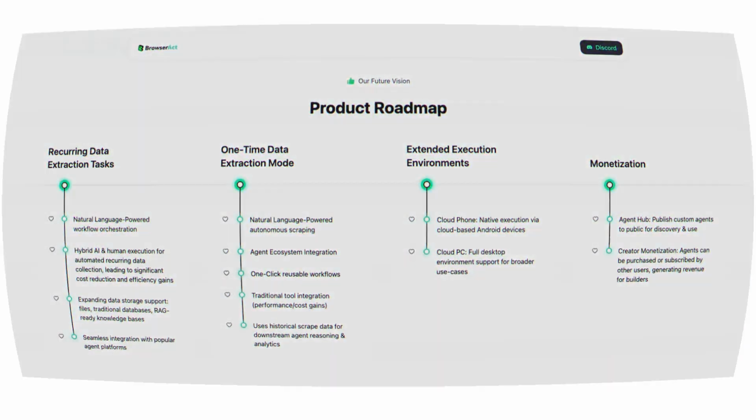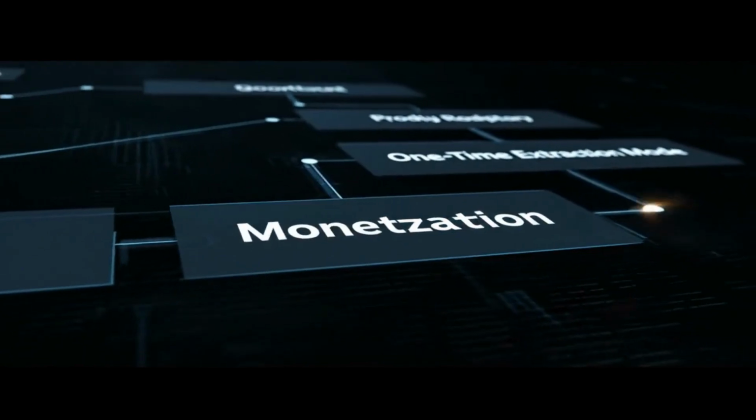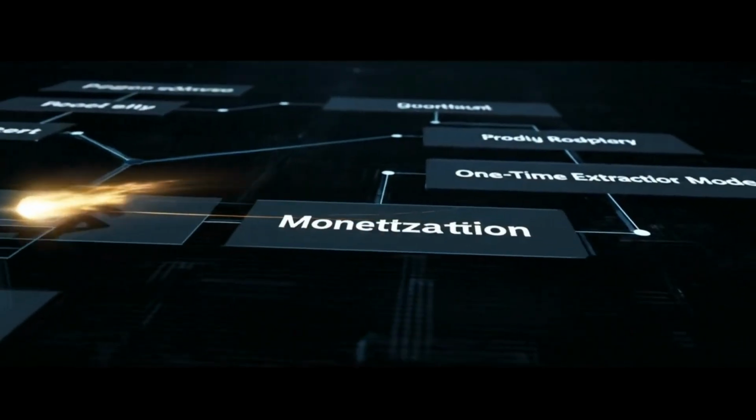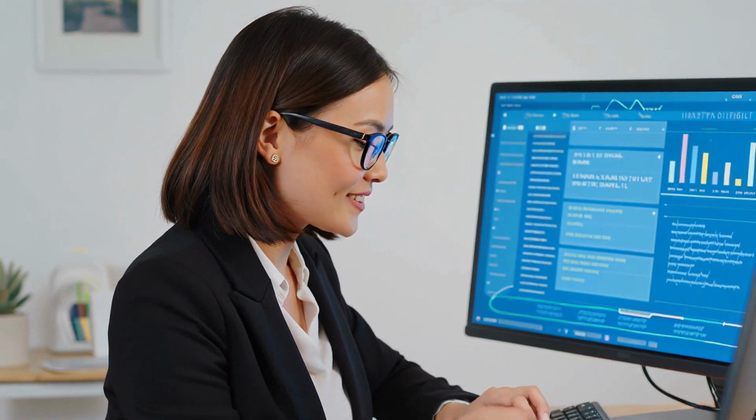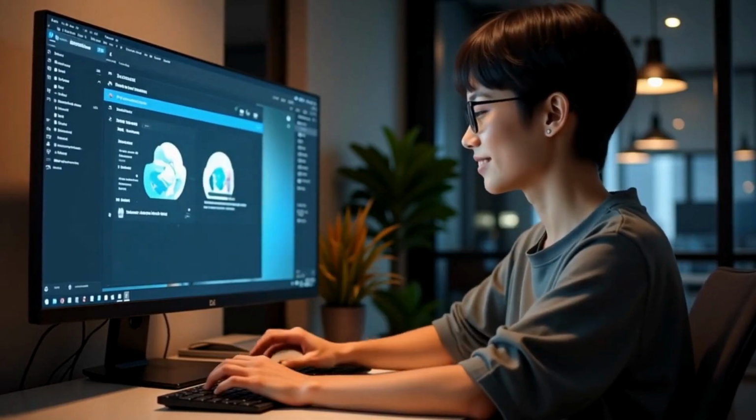Our vision is boundless. BrowserAct continuously evolves with features like seamless, recurring extraction, and even the ability to monetize your custom agents. Imagine, with BrowserAct, you eliminate manual errors and get precise data for smarter, faster decisions. Unleash your potential and create massive business value.